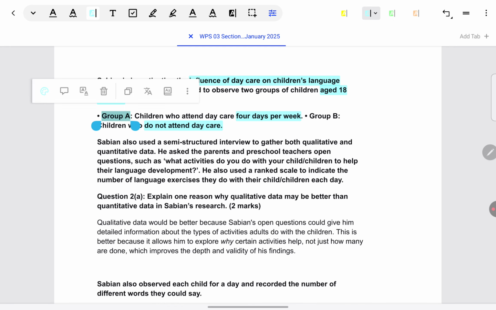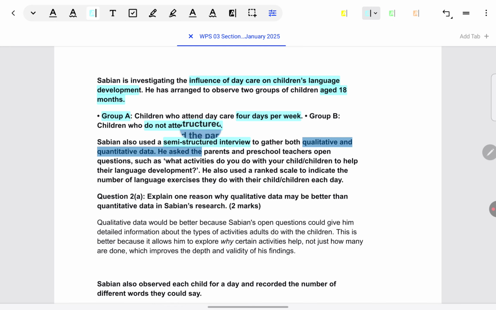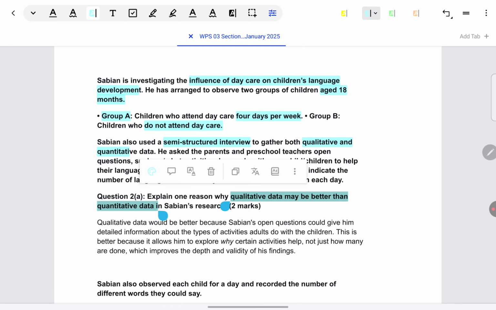Sabian used a semi-structured interview to gather both qualitative and quantitative data. He asked parents and preschool teachers open questions such as, what activities do you do with your children to help their language development? He also used a ranked scale to indicate the number of language exercises they do with their child each day. Explain one reason why qualitative data may be better than quantitative data in Sabian's research.